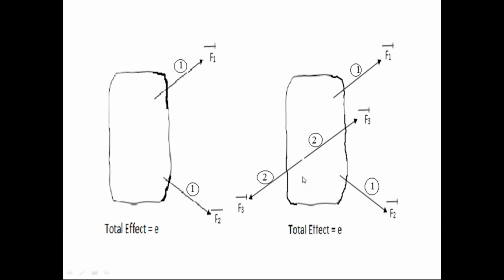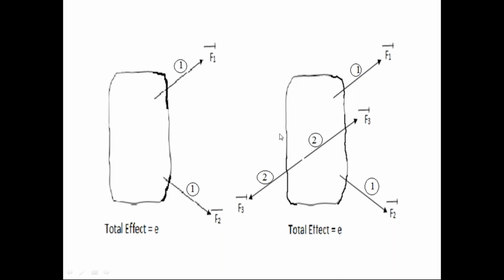So please understand the first diagram and the second diagram. In the first diagram, the effect on the rigid body due to the first force system only is E. In the second diagram, the effect on the rigid body due to the first force system and the second force system is also E, because the second force system is in equilibrium condition. So the effect of the second force system on the rigid body is zero. So in the second diagram also, the rigid body has the same effect as E.